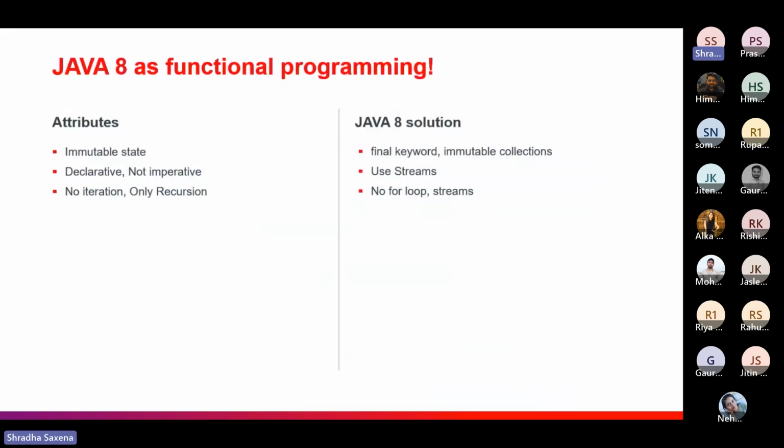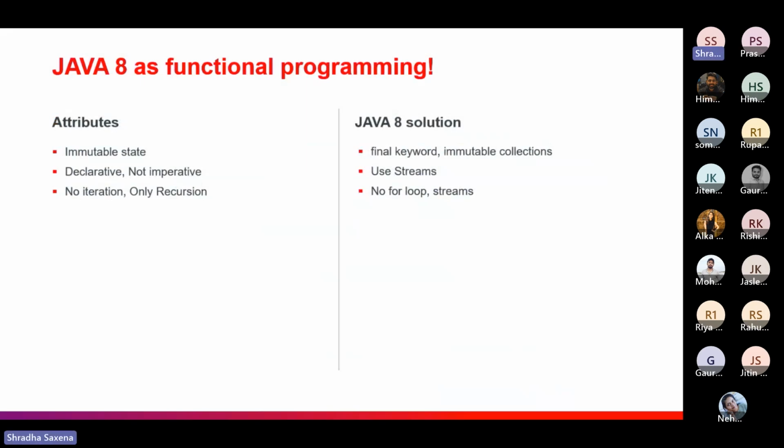Now, we have seen the basics of functional programming, what it is and what it does. A quick question: is Java 8 giving solutions for functional programming? Not fully, but we have three points here, as we read previously. Immutable state: Java 8 provides a solution, maintaining immutable state with the final keyword.